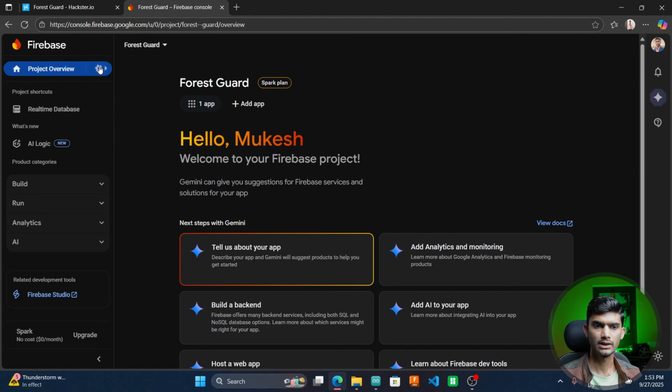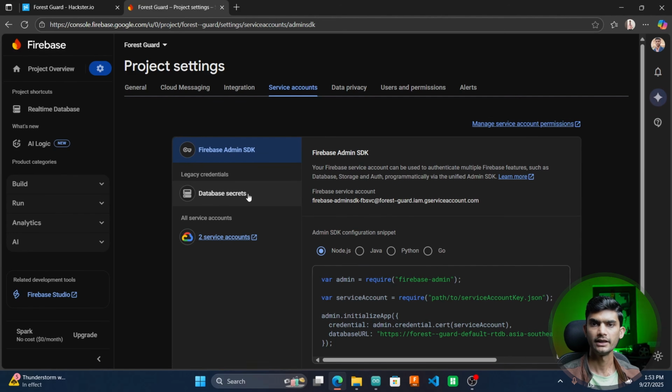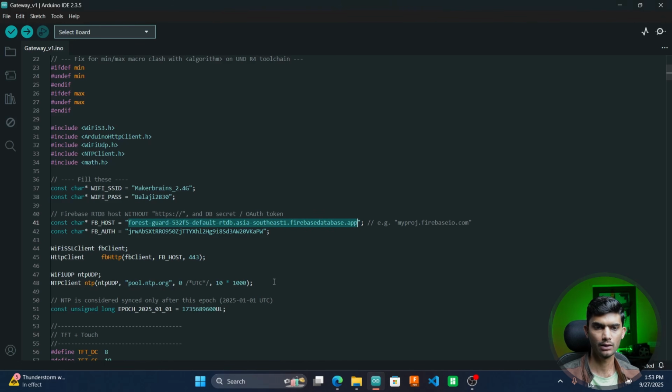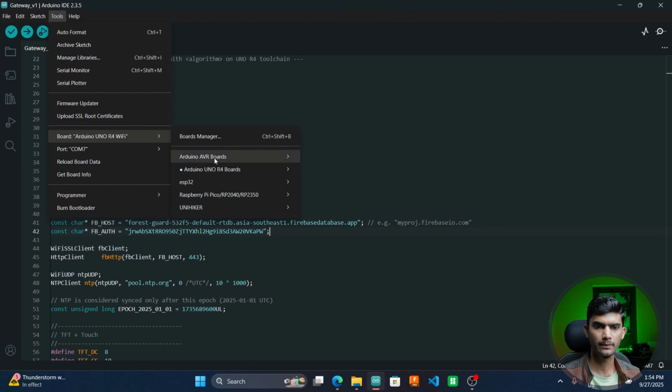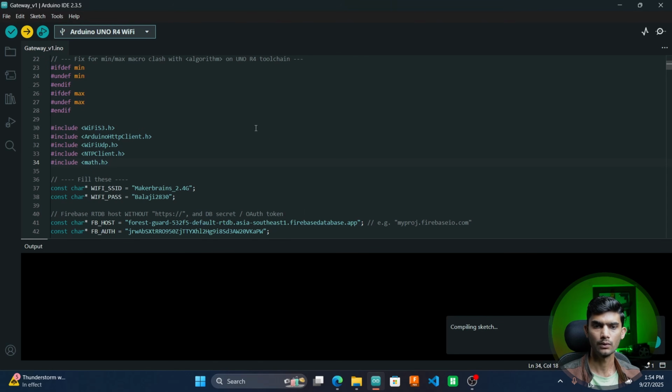Go to project overview and project settings. On service accounts, database secrets, copy this secret key by clicking on show and copy. Once I copy this, I'll go back to my sketch and I will paste the database secret over here. Once that is done, I'll select my board type as Arduino Uno R4 with the USB COM port. And finally, I'll upload the code.